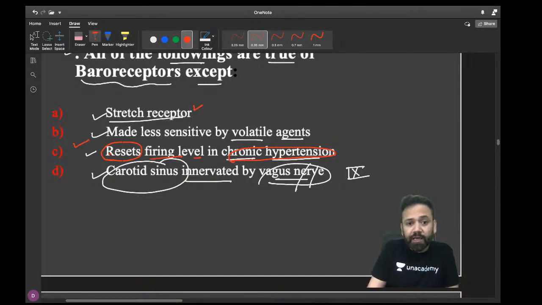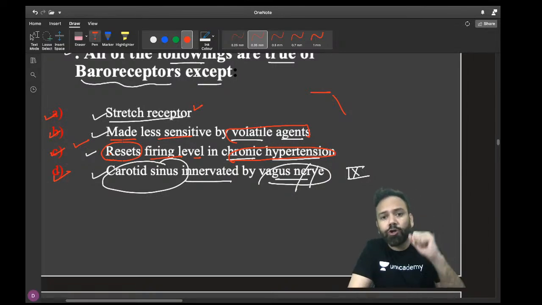Of course they are stretch receptors, and it has been observed that they become less sensitive if you bathe them or treat them with volatile agents. These are observational findings, clinical and physiological findings.